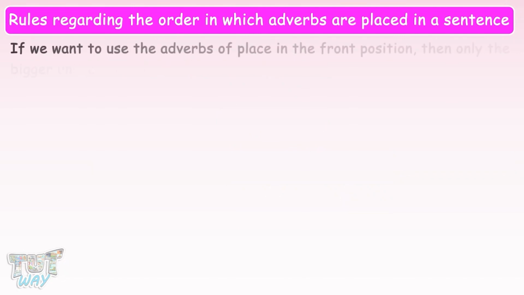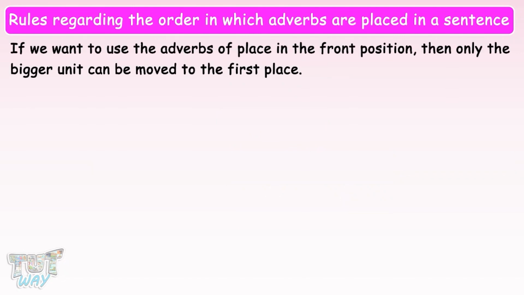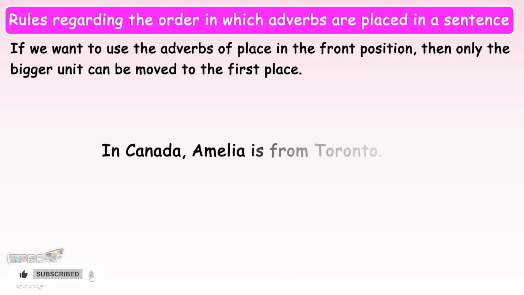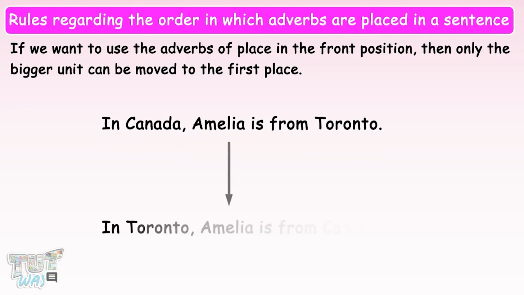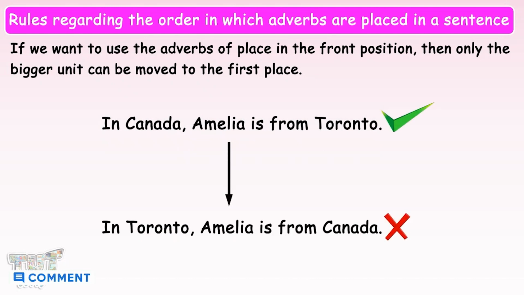If we want to use the adverbs of place in the front position, then only the bigger unit can be moved to the first place. For example, in Canada, Amelia is from Toronto. The sentence can never be like, in Toronto, Amelia is from Canada. So, the bigger unit is always placed in the front position when there are more than two adverbs of place. Let's have some more examples.